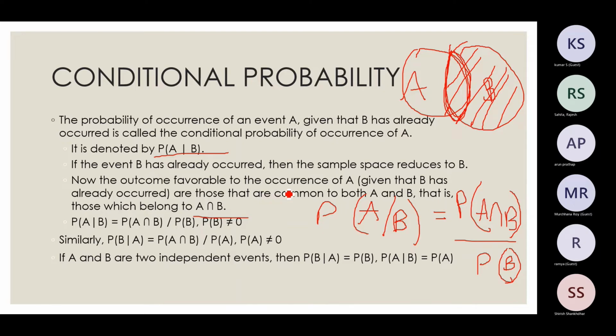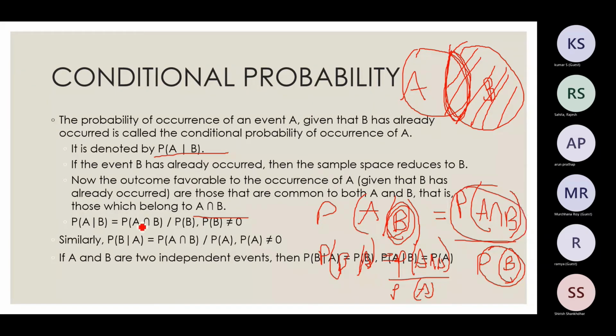Similarly, if I want probability of B given A, it will be the reverse. Probability of B given A will be probability of A intersection B, and my denominator will be probability of A. One thing you can note here is that whatever comes as the second term comes as the denominator, and the numerator will always be A intersection B. That is a hack you can use to solve problems like this.